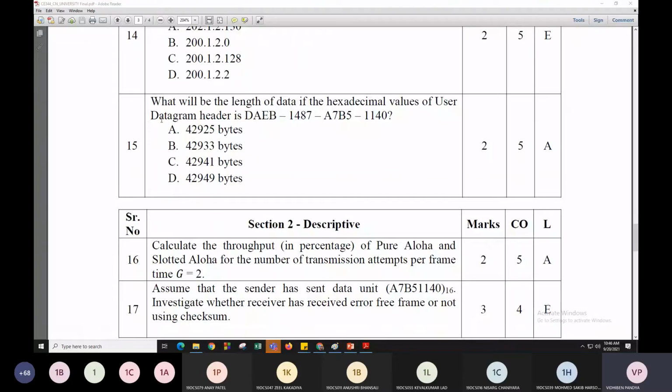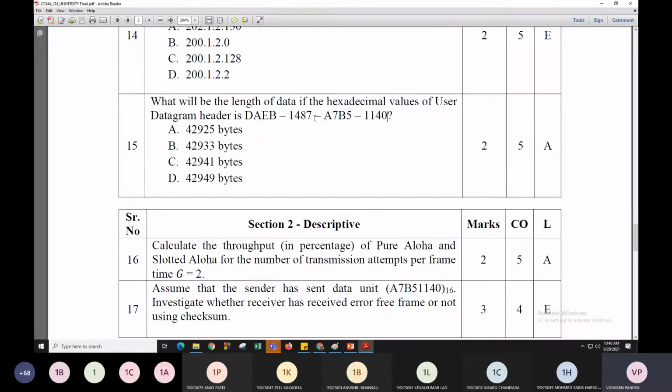Okay. So over here you can see the question which is asked: what will be the length of data if the hexadecimal values of the user datagram header are DAEB 1487 ACB5 1104?